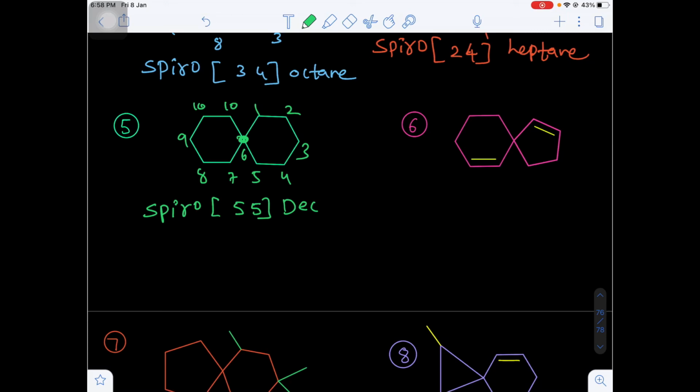Total how many carbons are there here? 1, 2, 3, 4, 5, 6, 7, 8, 9, 10, 11 carbons are there. Total 11 carbons are there. That's why I am writing undecane.